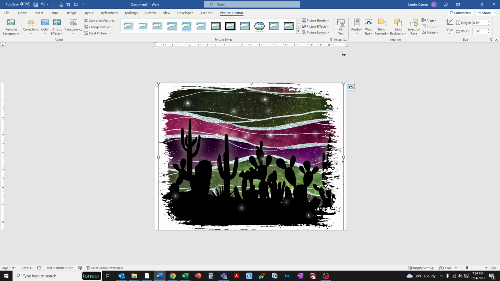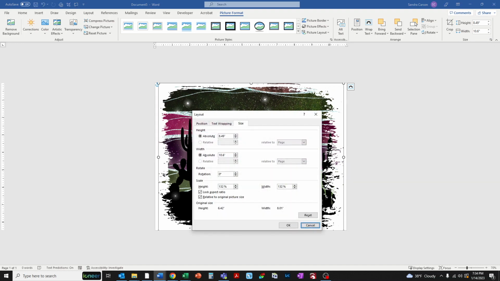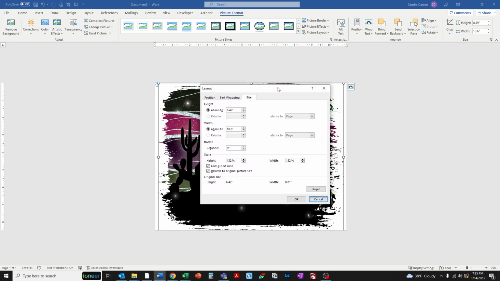So what we'll do now is double click on the picture, or go up here to picture format and click on that, and it opens this menu. And over here on the right where it says size, I'm going to click this arrow right here and open up this whole window. So the first thing you're going to do is uncheck this lock aspect ratio box, and then change your sizes. So this is the width. I'm going to change it to 9.25, and this height I'm going to change to 8.25.